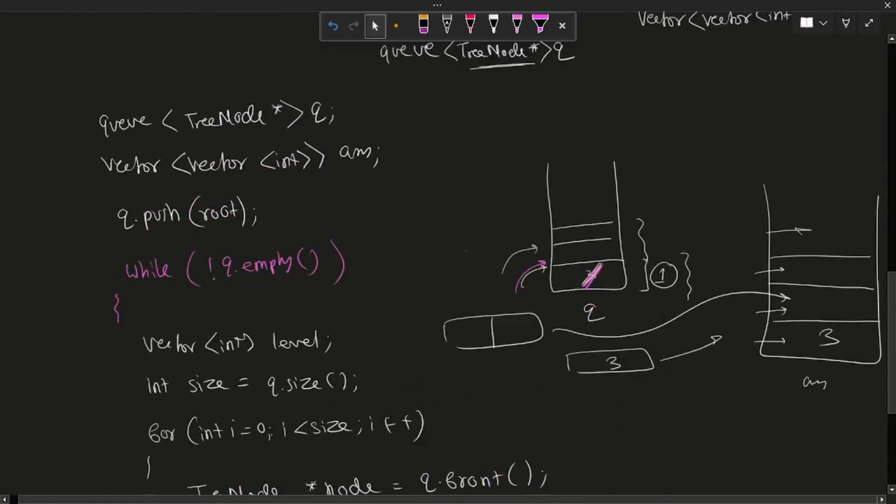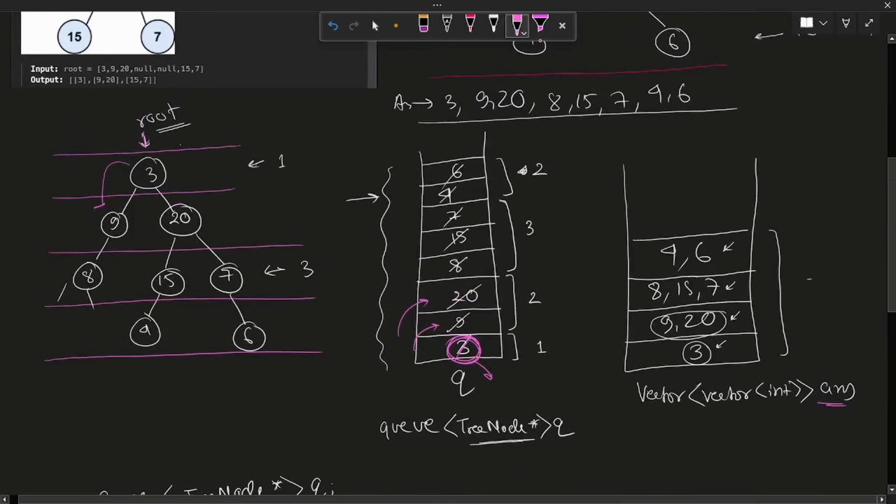Now on doing this, after taking the 3 out, we push 9 and 20 into the queue, right? Then again we'll run the same thing. We'll calculate the size of the queue, pop each of the element out, push the left and the right, again run the same loop for 3 times, pop each of the element out, push the left and the right, and we'll keep doing till the queue is empty.